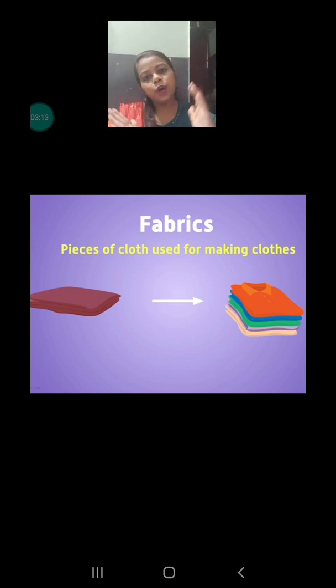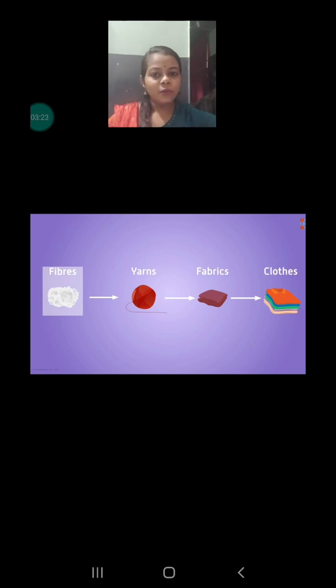Fabrics are small pieces of cloth which are combined together by the process of stitching, and we get the clothes. So now you know the process of converting fibers into clothes. Fibers are spun into yarns, yarns are woven into fabrics, and fabrics are stitched together to make the clothes. I hope this concept is clear.